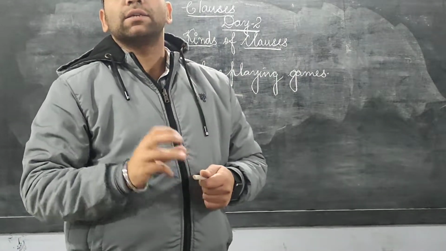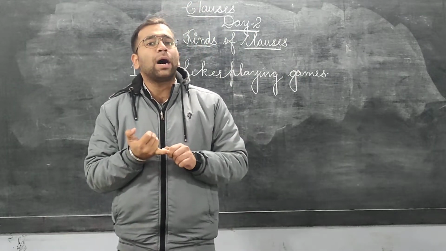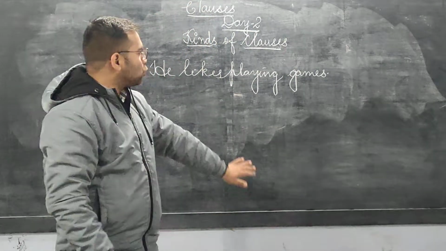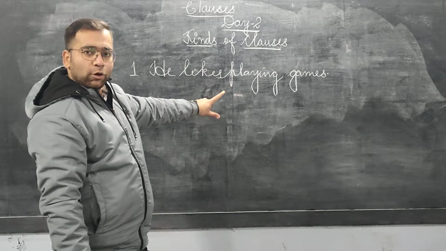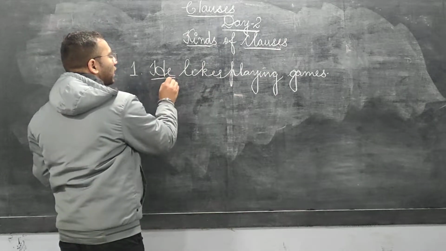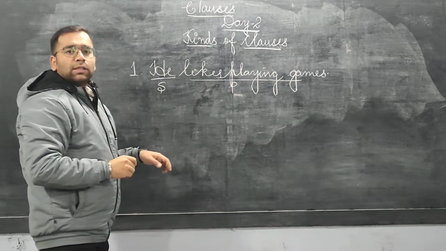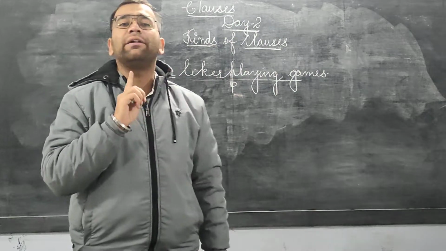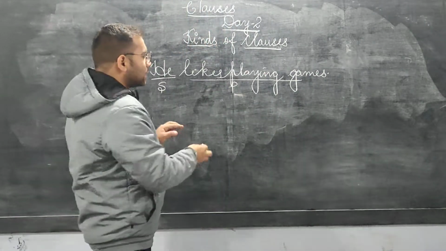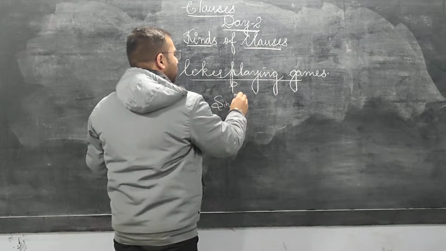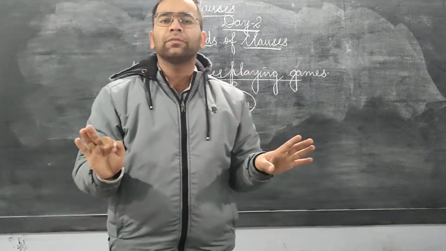Sentences are of three kinds, I told you yesterday: simple, compound, complex. Now you have to tell me what kind of sentence this is. First you have to find out the subject and the predicate. The sentence which contains only one pair of subject and predicate is what kind of sentence? Simple sentence. And in simple sentences, there is no clause.